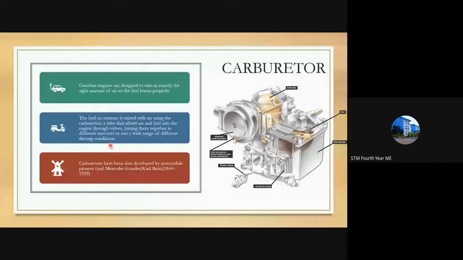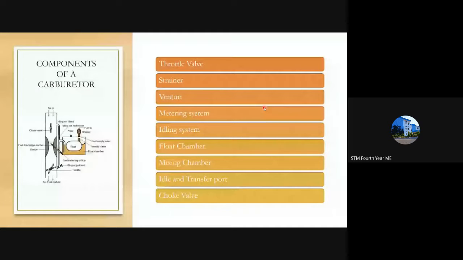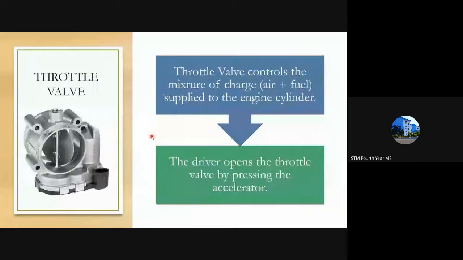You can also see the choke valve shown here. Likewise, there are two valves, the choke flap and the throttle valve, the throttle flaps. We'll be discussing them in detail.